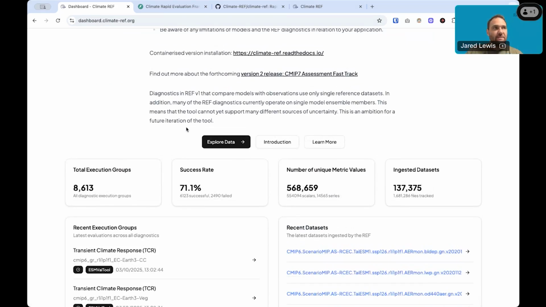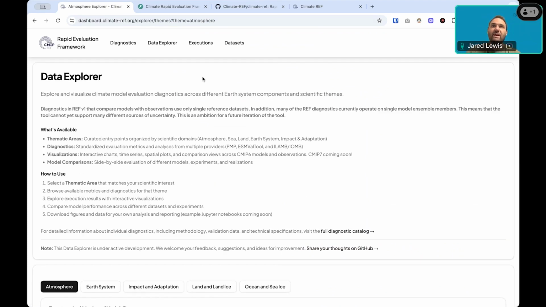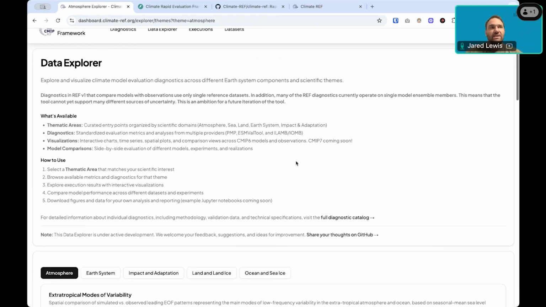Moving up, the best place to start is with our Data Explorer. This Data Explorer provides an overview of the thematic areas that were of interest to the model benchmarking testing that we developed through some consultation with the community. This is a high-level overview that brings together many different diagnostics into the same page.